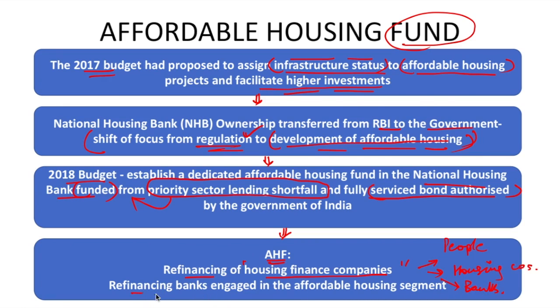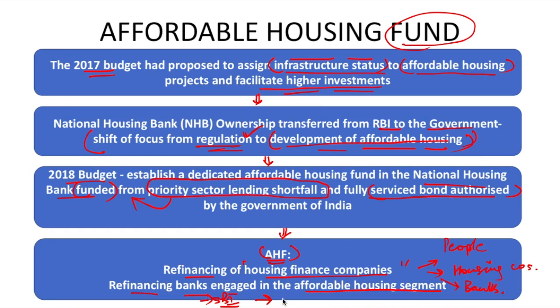And secondly, it is going to refinance banks which are engaged in the affordable housing segment. So let's say SBI is lending or providing affordable housing loans to the people or to companies, construction companies, or any other institution which is involved in affordable housing. Then affordable housing fund can be used to provide funds to SBI, so that the money that can be lent by SBI to these other institutions or directly to the people can be increased.